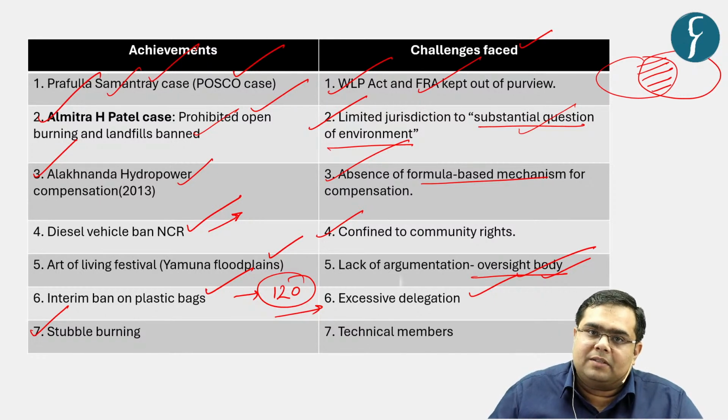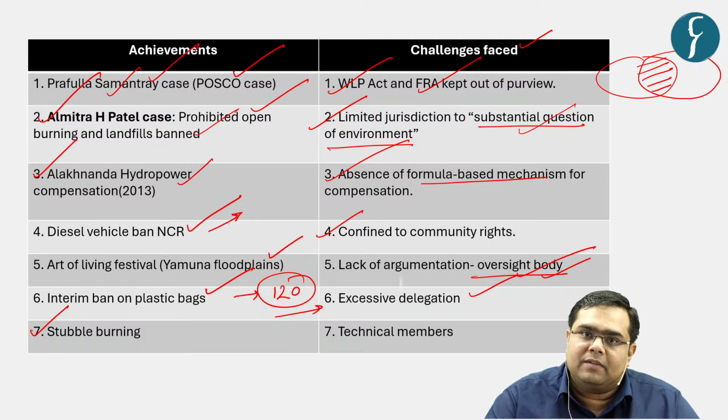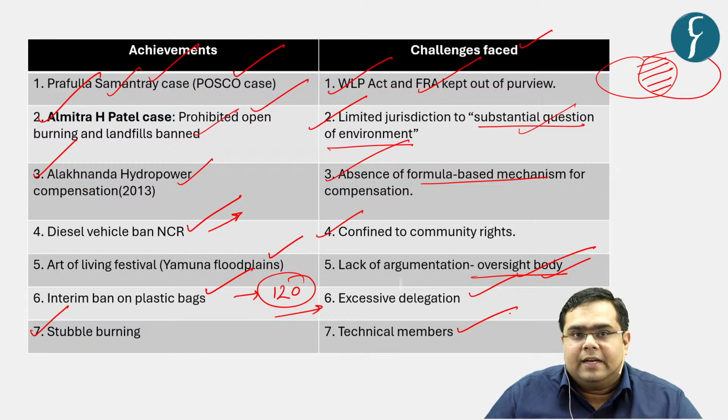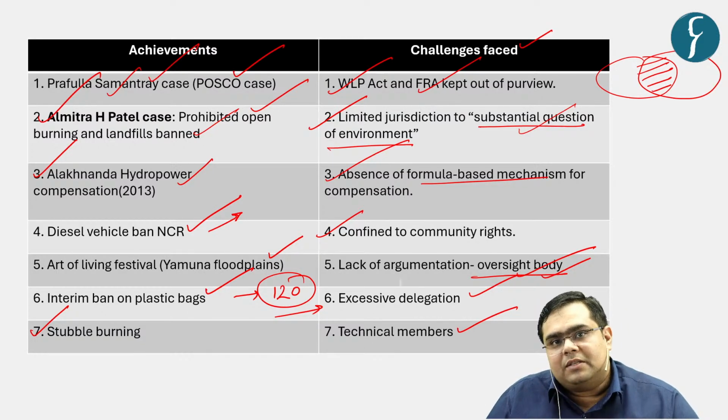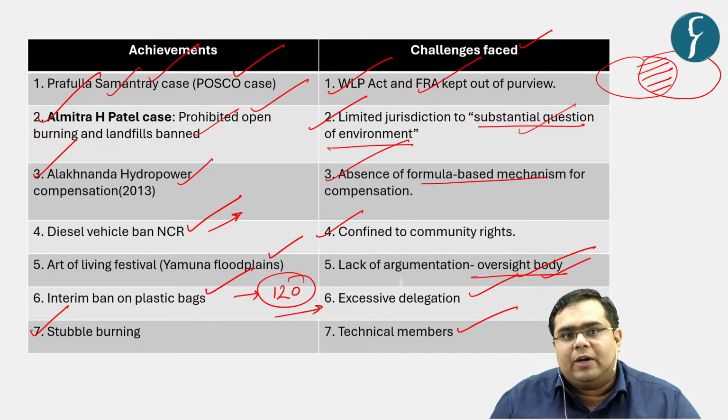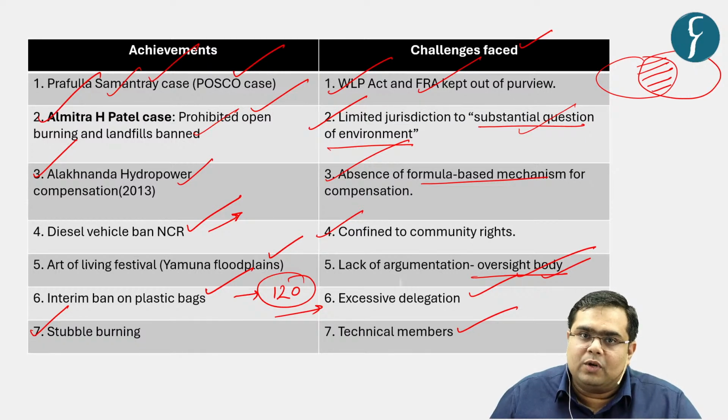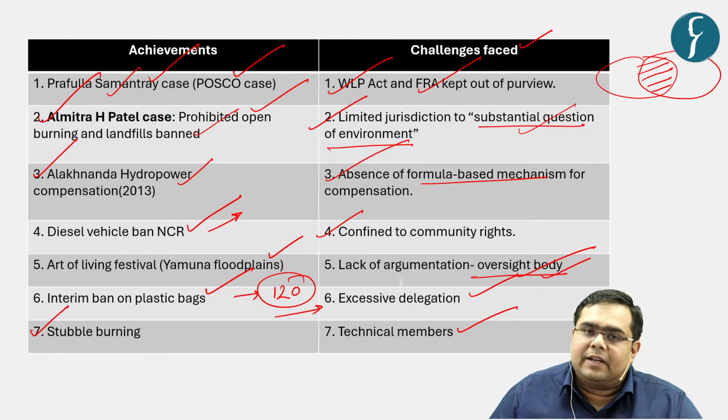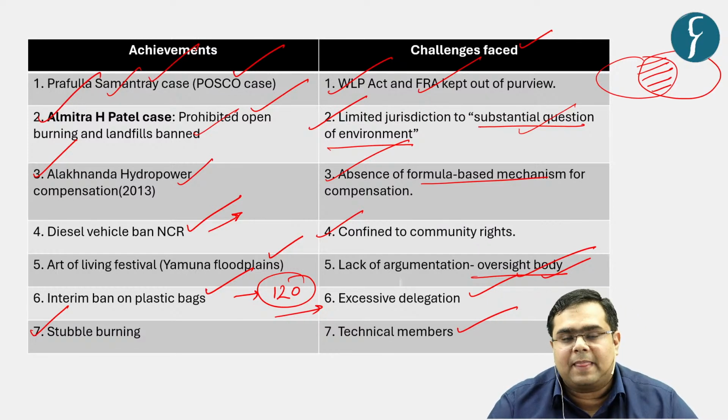Then there are issues with respect to excessive delegation. They are readily forming various subcommittees, and so on and so forth, with respect to violations. So it is again increasing a lot of bureaucracy within the organization. And then the issue around technical members, it has again become a retirement home for retired civil servants. So that is the issue. They are not able to incorporate various environmental law experts, researchers, for example scientists, who are not being included in the technical members committee. So these are the challenges faced by the National Green Tribunal.